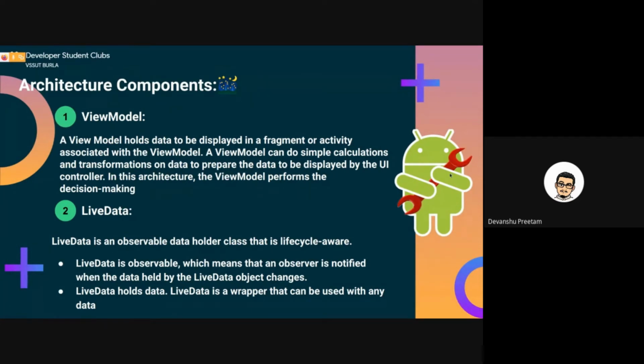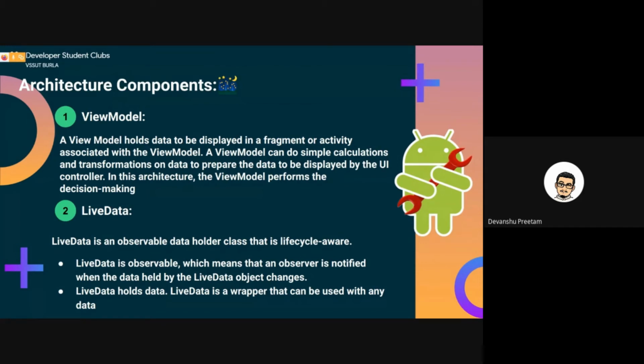First, view model. A view model is a model class that can hold only those properties that are required for a view. It can also contain properties from more than one entity's tables of the database. As the name suggests, this model is created specific to the view requirements. A view model holds data to be displayed in a fragment or activity associated with the view model. A view model can do simple calculations and transformations on data to prepare the data to be displayed by the UI controller. In this architecture, the view model performs the decision making.